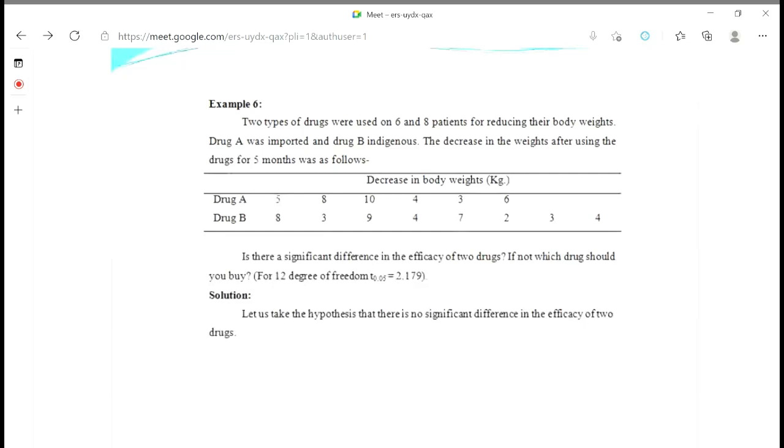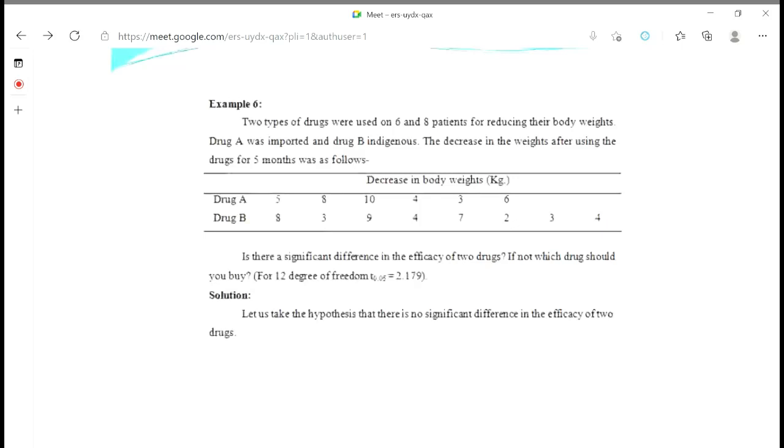Who will speak? Why is it independent sample t-test? Sarvari. Yes, sir. Sir, the two drugs are different drugs, and their action will be different. No, drugs are different, that is okay. But the patient number